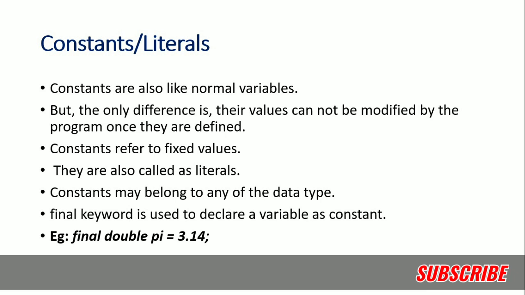In the case of Java, the final keyword is used to declare a variable as constant. In C++, the const keyword is there. But in Java, the final keyword is used to make the value of a variable constant. Like you can see, in the example I have taken double pi. So pi is a variable, and double is the data type. The final keyword I am taking to make the value of pi constant. As you can see, pi is an identifier, that is just a variable, and 3.14 we cannot change.